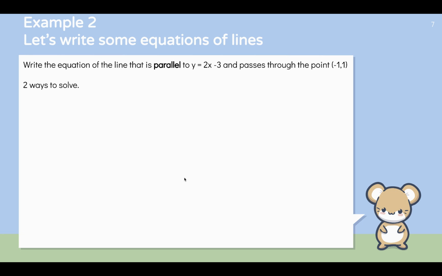Now let's put everything together and write some equations of lines. Let's write the equation of the line that is parallel to the given line, y equals 2x minus 3, but passes through the point (-1, 1). There are two ways to solve this problem. First I'm going to go through it probably the way your Algebra 1 teachers taught you, and next I'm going to show you a preferred method for geometry. With the formula for the equation of a line, you learned that there are 3 forms, right? There's the general form or standard form.